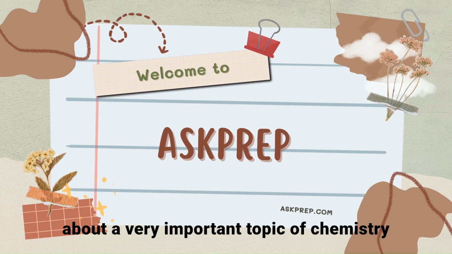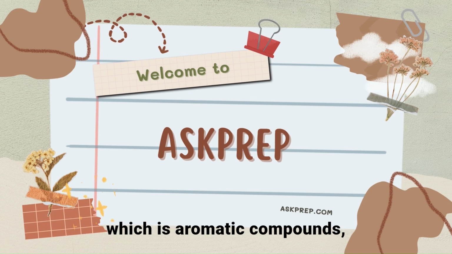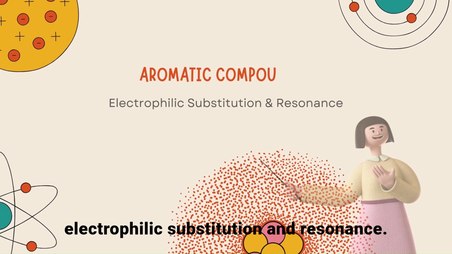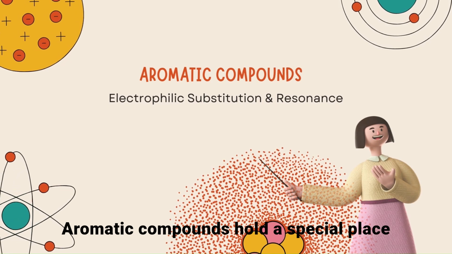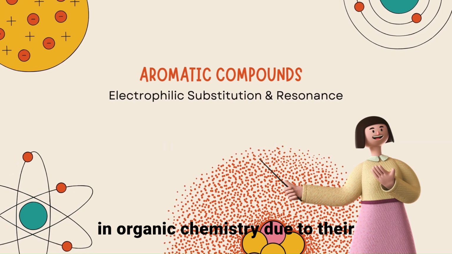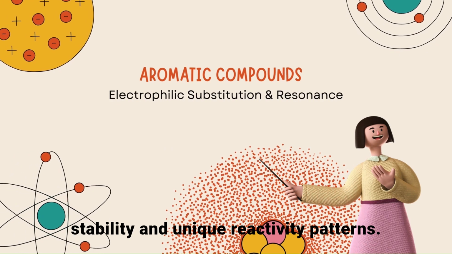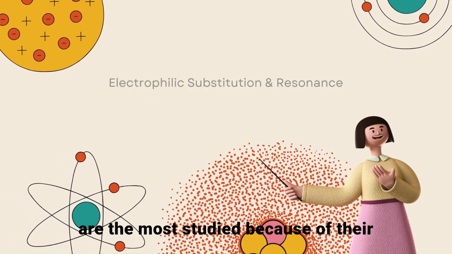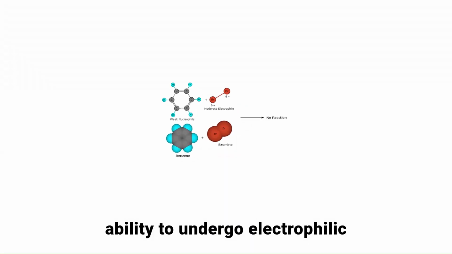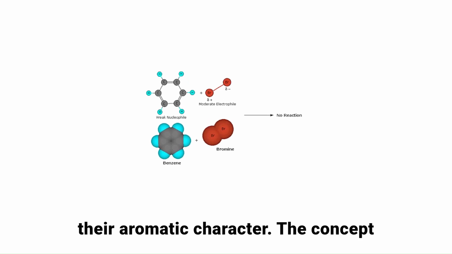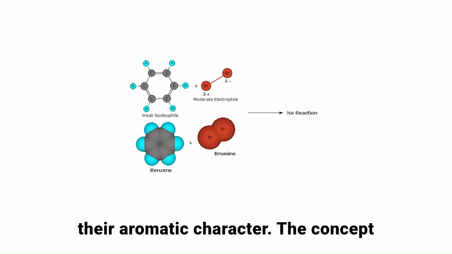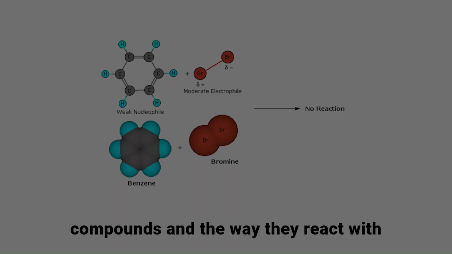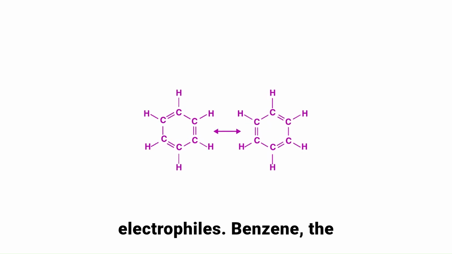Today we will study a very important topic of chemistry, which is aromatic compounds, electrophilic substitution and resonance. Aromatic compounds hold a special place in organic chemistry due to their stability and unique reactivity patterns. Among these, benzene and its derivatives are the most studied because of their ability to undergo electrophilic substitution reactions while maintaining their aromatic character. The concept of resonance plays a crucial role in understanding the stability of these compounds and the way they react with electrophiles.